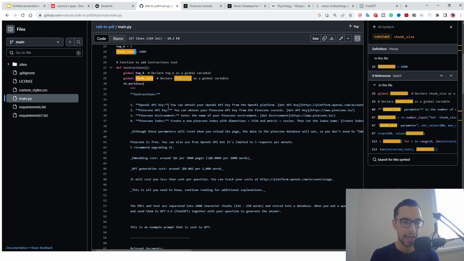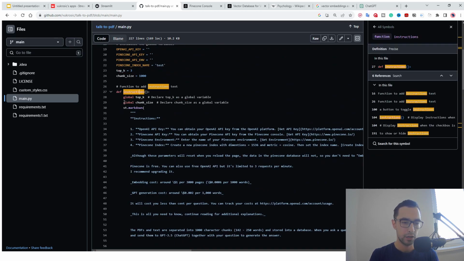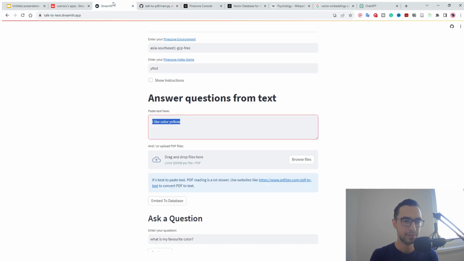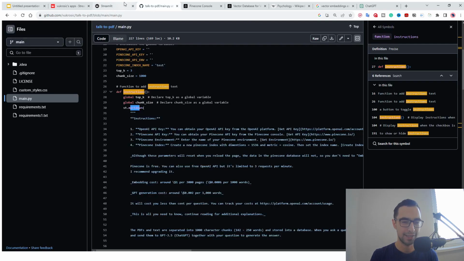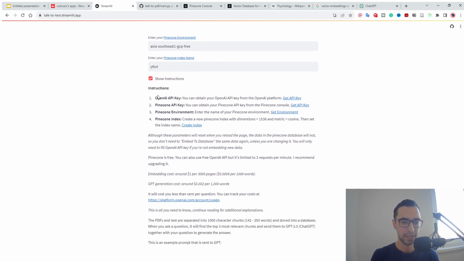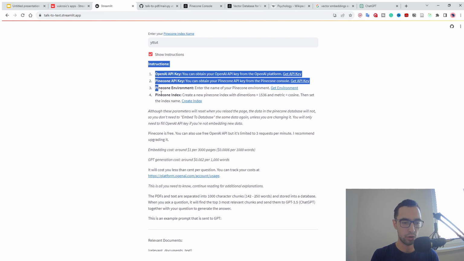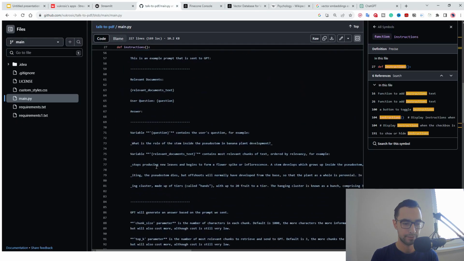And then this is just instructions that I have. So basically these function instructions, first I'm going to explain this st.markdown. This is basically so that when you press show instructions, when you say st dot, this is some element on our website, because st or Streamlit is for building the website. So I basically wrote all of these instructions, all of this markdown here.